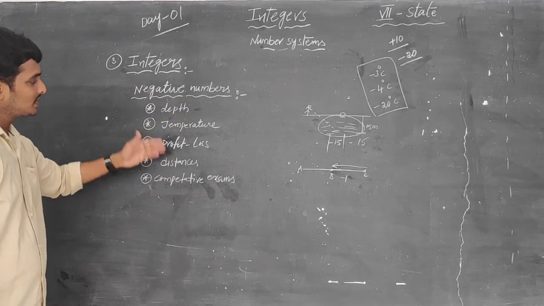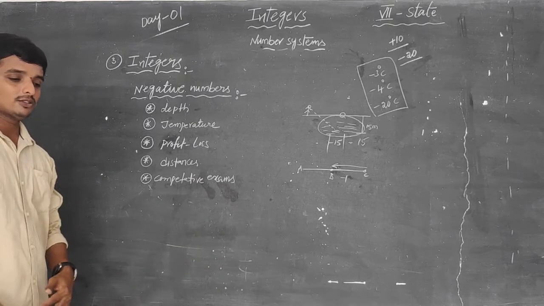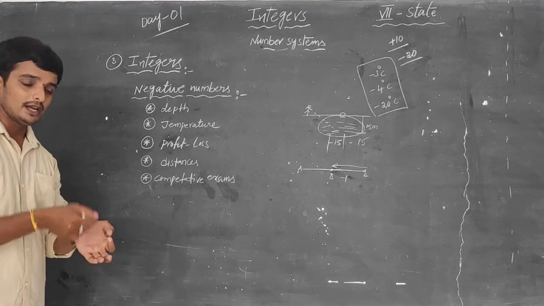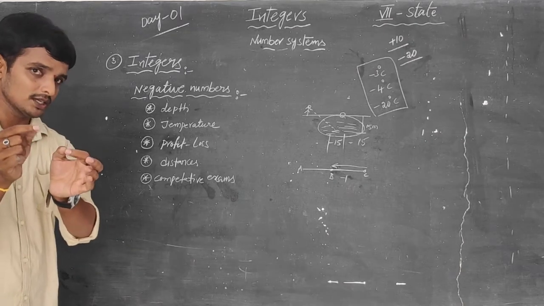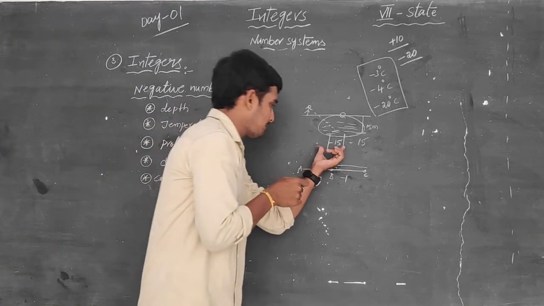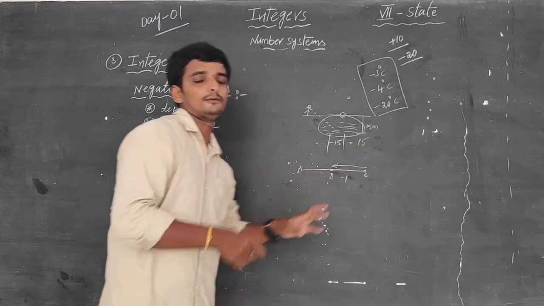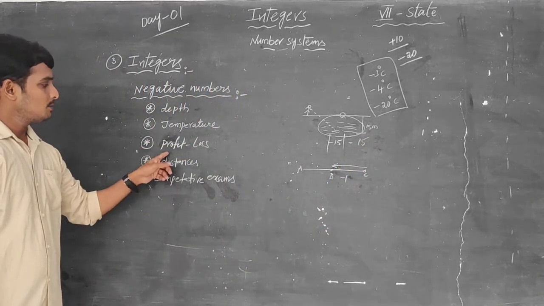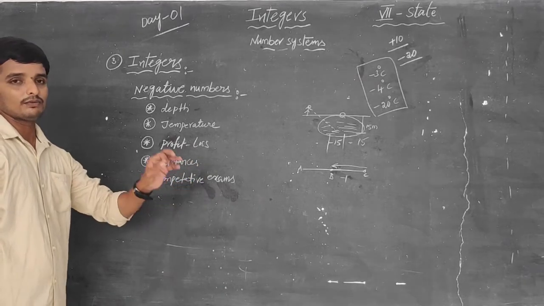In these situations, if you want to measure the depth, for example of a well, there is water inside. What is the depth of the well? If you want to measure the depth of the well, we can use a negative number. But be careful, students. If you take the absolute value of these negative numbers, then it becomes a positive value. And the temperatures, profit and loss situations, distances, and competitive exams for marks.